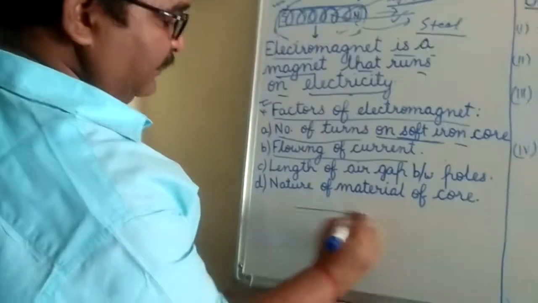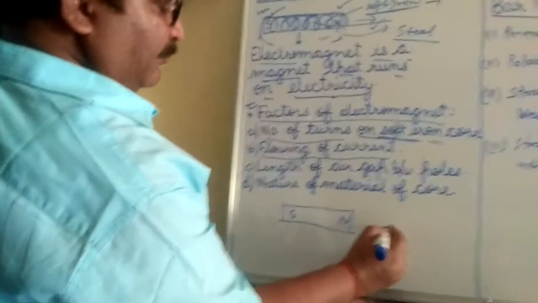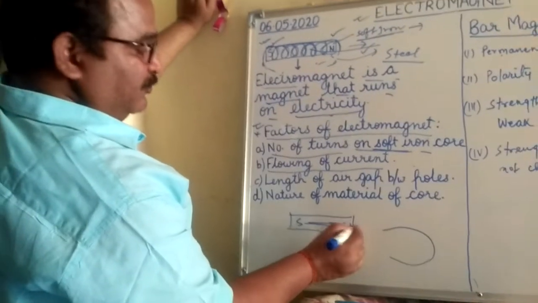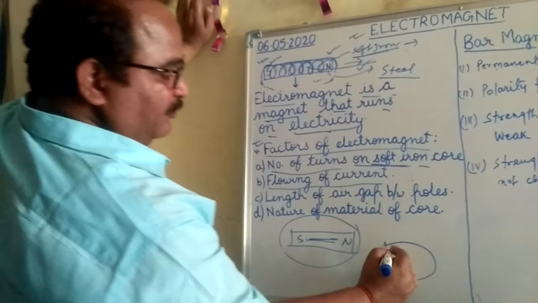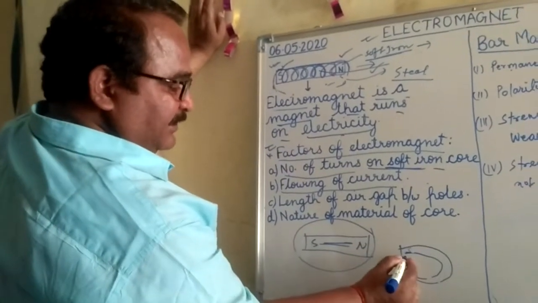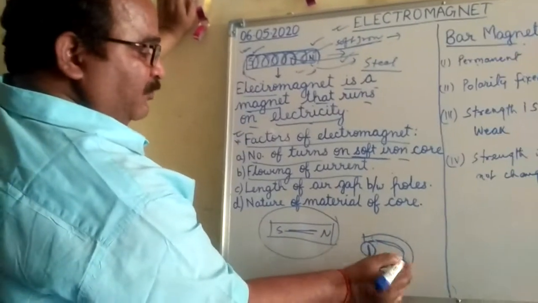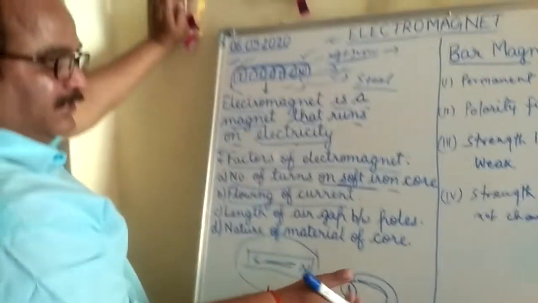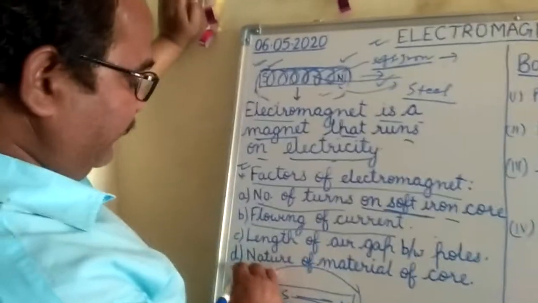Like this is a bar magnet. It has a south pole and a north pole. When you bend it into a horseshoe magnet, here the air gap is more, so the strength becomes less. But when the same magnet is bent into a horseshoe shape, you see that the distance between the poles is less, so the strength becomes more. So with respect to the bar magnet, the same magnet, if it is turned into a horseshoe magnet, becomes a stronger magnet.